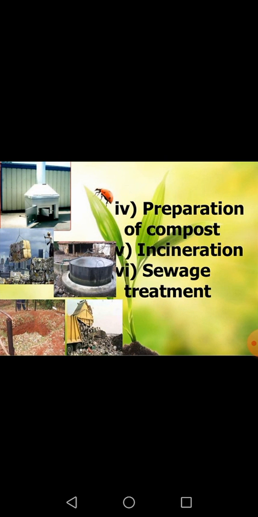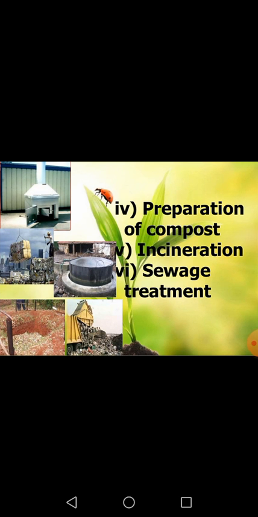Okay, the next method of garbage disposal is called the preparation of compost. Composting can be done by two different methods: simple composting or vermicomposting. So what we have to do is dig out a 4x4 ditch in the soil, fill it with all the biodegradable substances, cover it with a layer of soil, and leave it for 2 to 3 months.